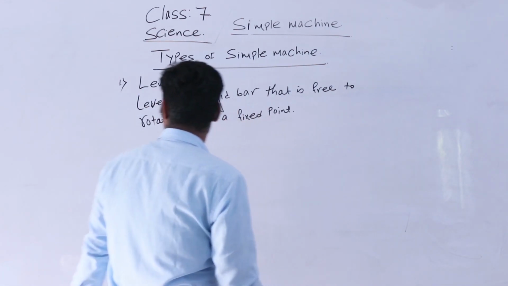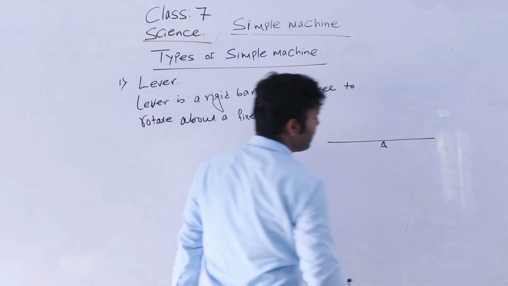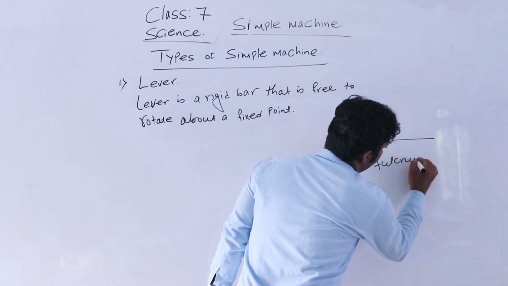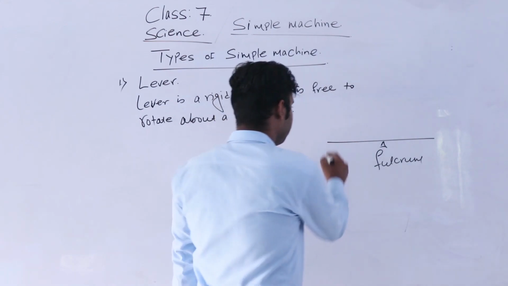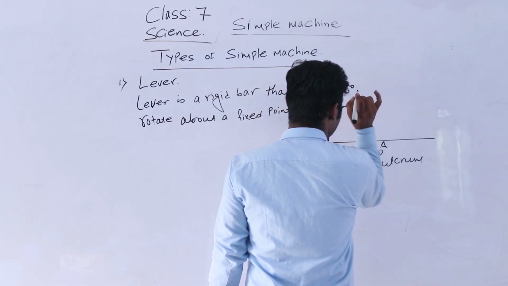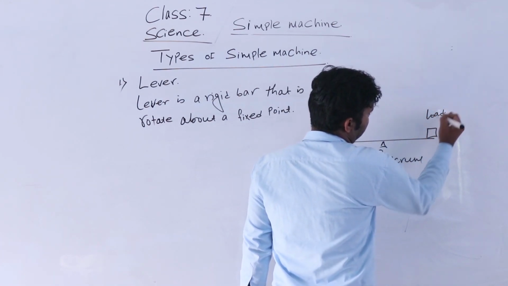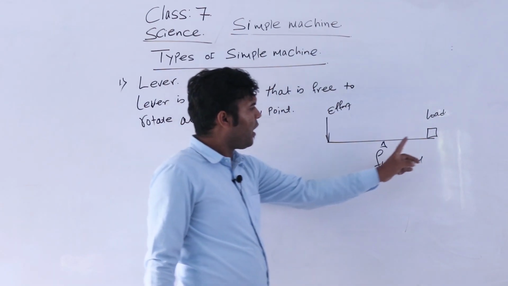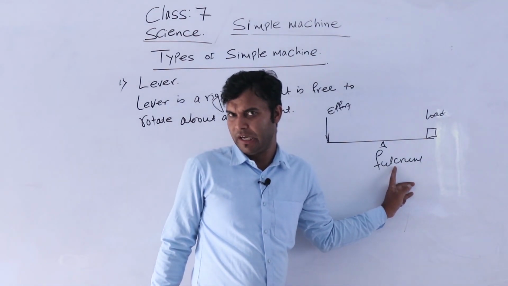Isn't it? Okay. For example, this point is called fulcrum. This point is called effort and this is called load. Applied force is called the effort, output is called load and the fixed point is called fulcrum. Isn't it? Okay.